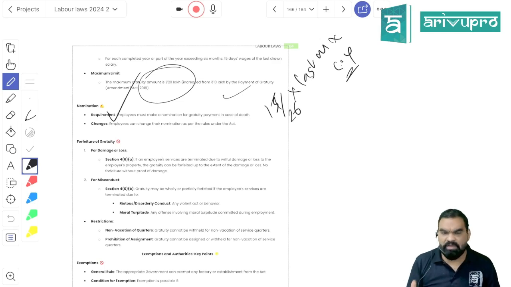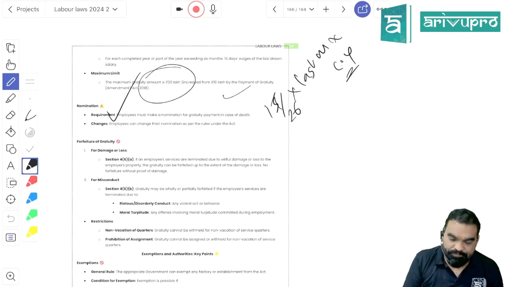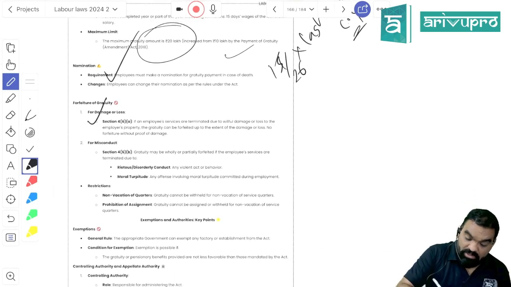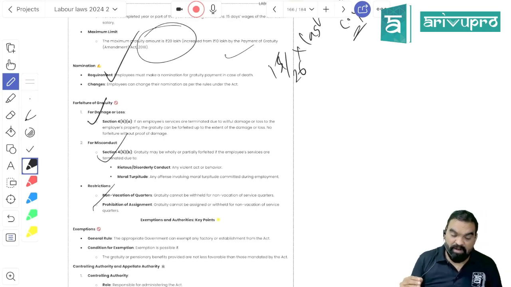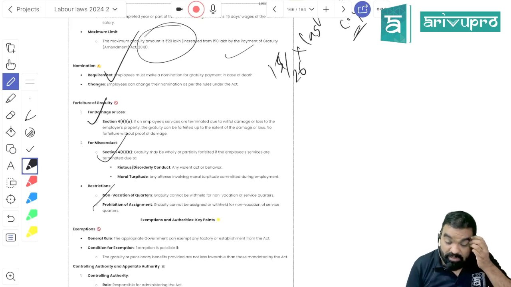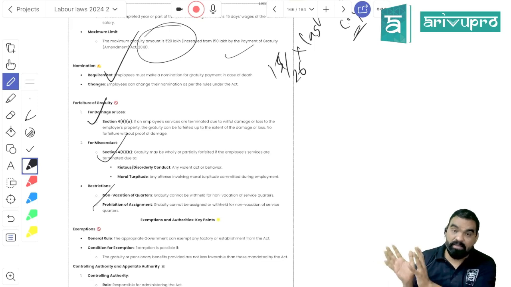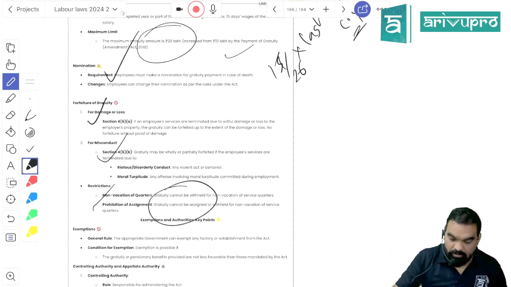So if you have worked for 30 years, you will be eligible for 15 months' salary based on your last month's salary, or 20 lakh rupees, whichever is lower, will be the maximum gratuity amount, right? Now, gratuity can be forfeited if you have committed any riotous behavior or moral turpitude activity within the organization. Your gratuity is subject to forfeiture. But if you are not vacating the quarter given by the employer, it will not be a ground for forfeiting your gratuity. Is it clear?